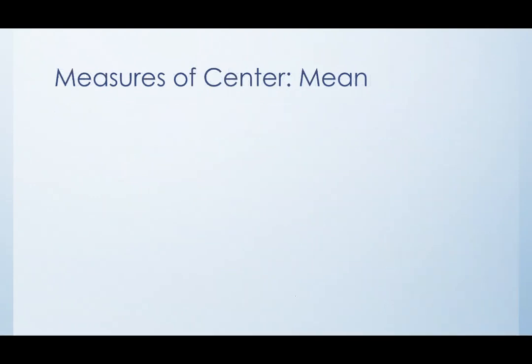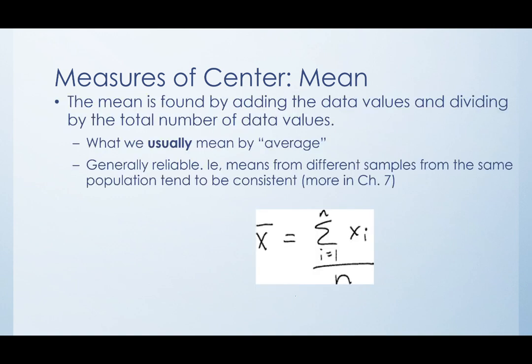One of our two main measures of center that we will use is the mean. This is usually what we mean when we say the word average. You've been doing it since elementary school. You add up all your data values and divide by the total number of data values. It's pretty reliable, which in statistics means that if we take lots of different samples from the same population, the averages of each sample tend to be pretty close to each other. We're going to talk more about that in chapter 7.